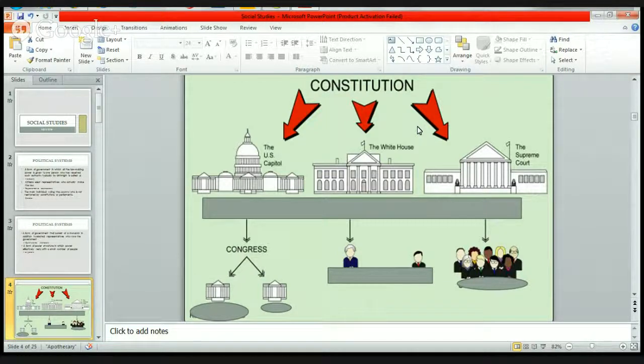Before in history, right? No, if the law matches the Constitution. Okay. All right.